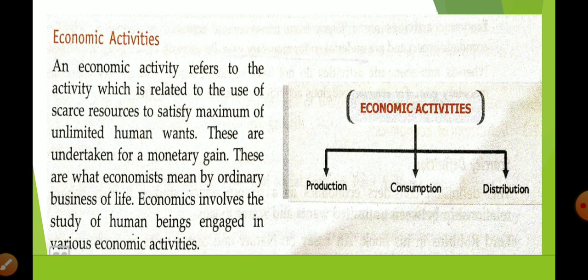Suppose in a hospital there is one ventilator and there are three COVID patients. One is a child, one is a young person, and the third is an old person. So the government or the hospital administration has to take a decision, because the hospital has only one ventilator and there are three patients. So there is the problem of selection. This is what an economic problem is. Every day, whenever you are going to purchase anything, you face this problem. So I think you are able to understand all these three concepts.